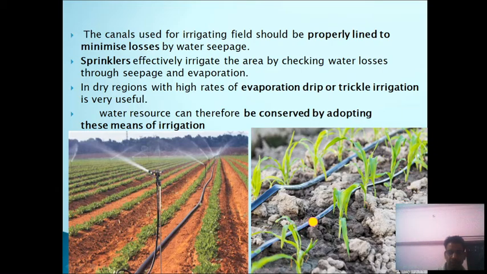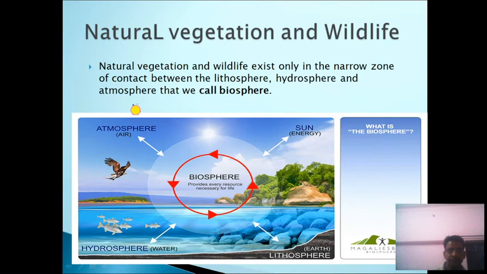As you can see in this image, this is the sprinkler technique, and this is the drip or trickle irrigation. So these techniques can help to conserve water.